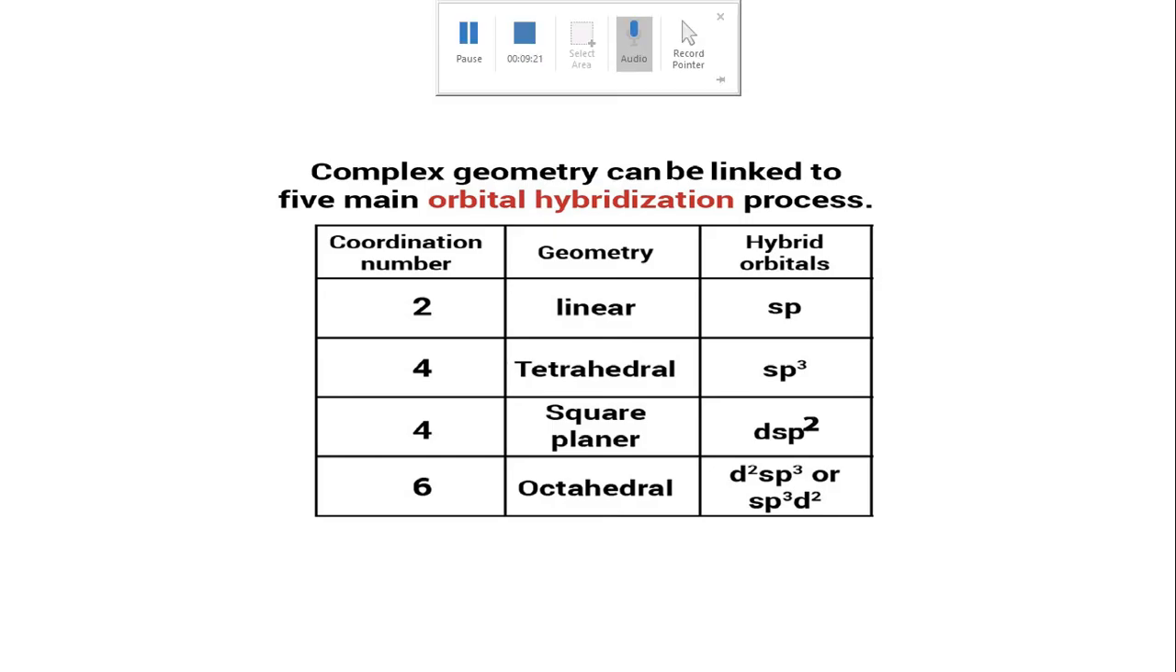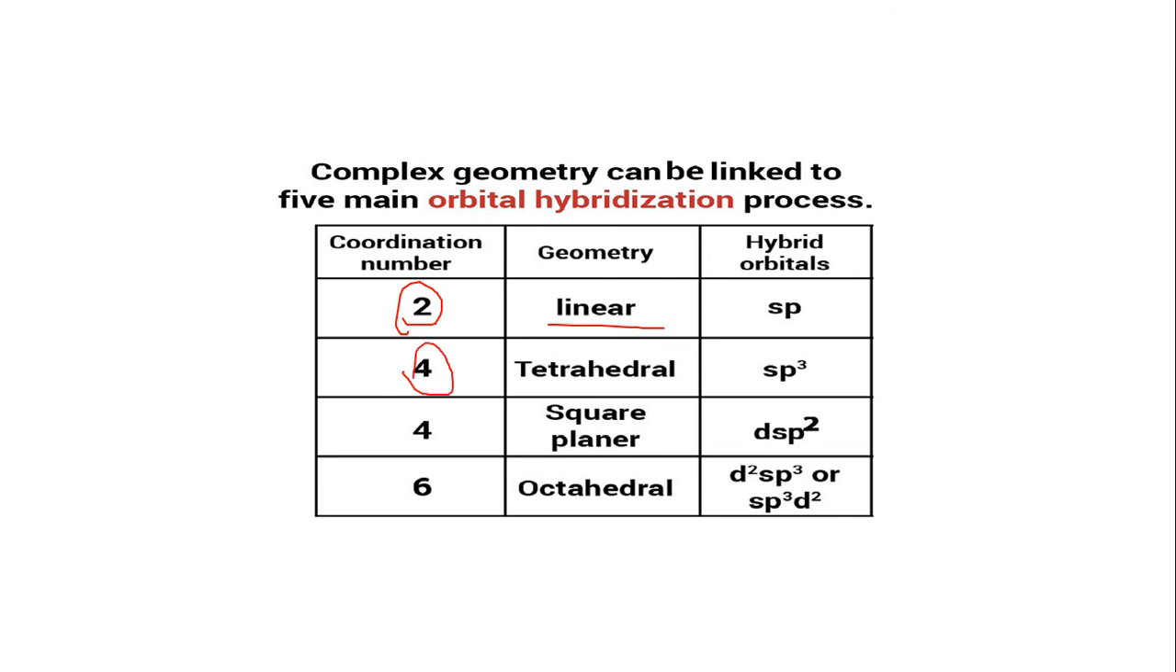Then we have that complex geometry can be linked to the main orbital hybridization process. So we have studied till now about hybridization and hybrid orbitals, and you arrived at the geometry. Now you would see the correlation with the coordination number. If the coordination number is 2, then the geometry of that particular coordination compound would be linear in shape. If the coordination number is 4, it means that there are 4 ligands around the central metal ion.